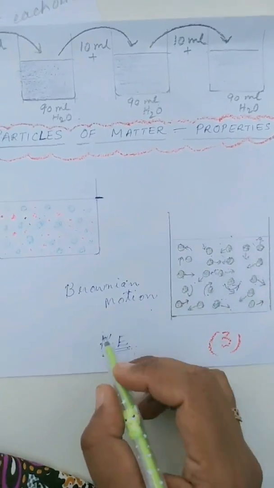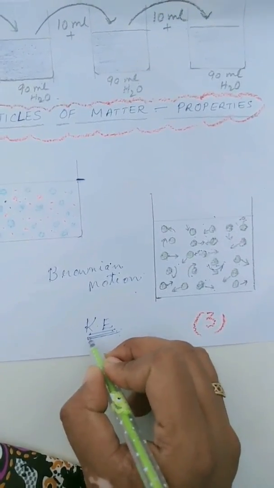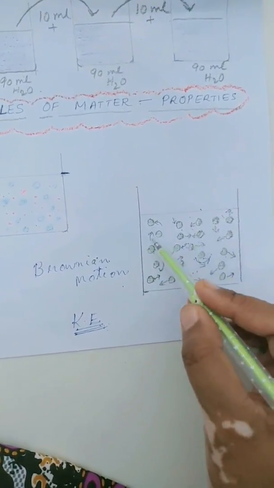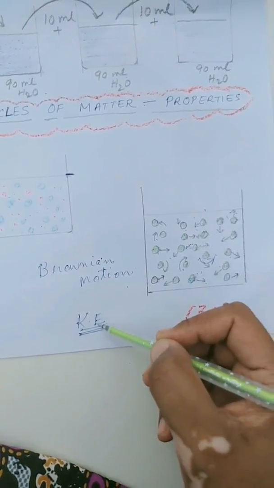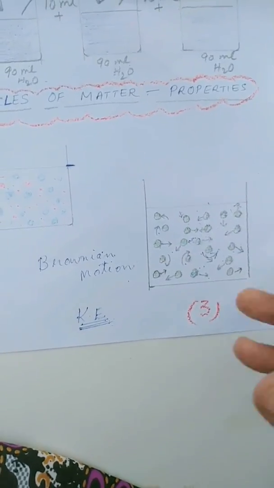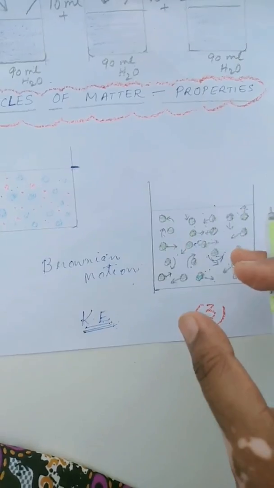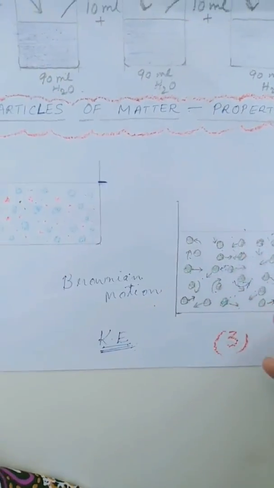There's one more very important thing that you have to understand here. It's nothing but kinetic energy of these particles. The velocity of each particle determines its kinetic energy. There is also an exchange or transfer of energy between the particles when they collide. The amount of motion is proportional to the temperature.